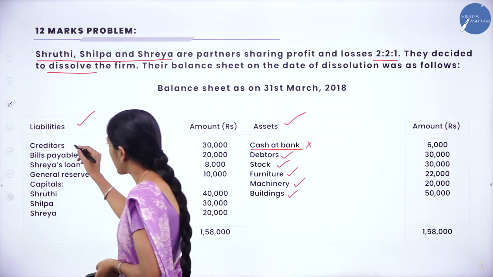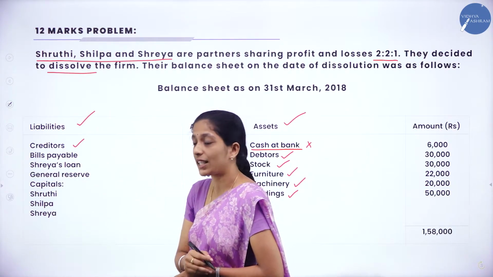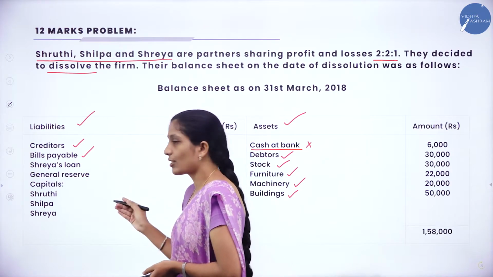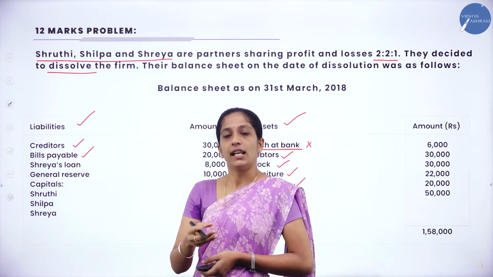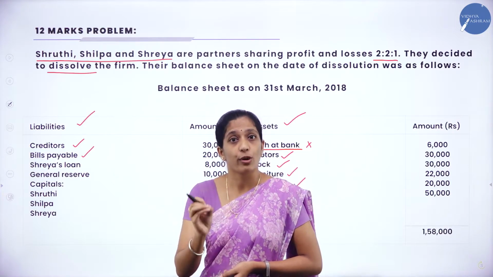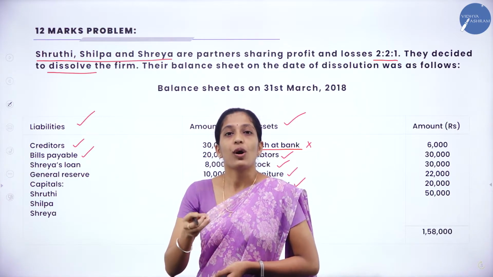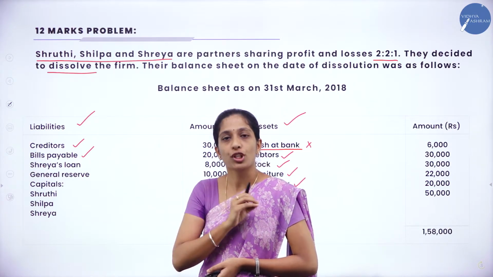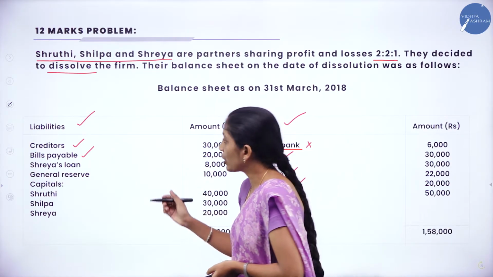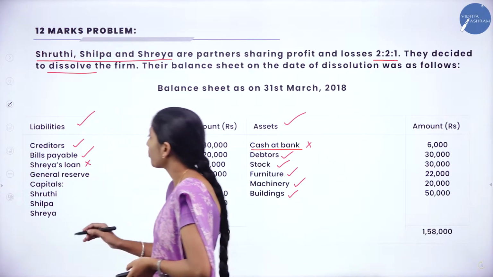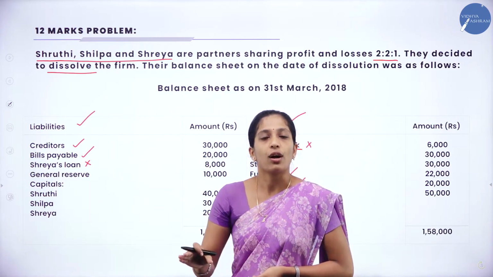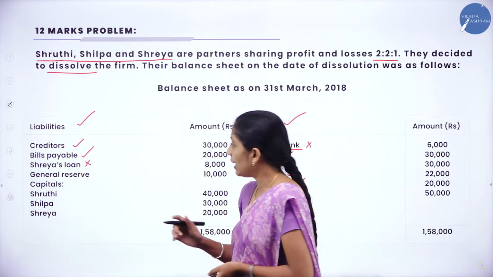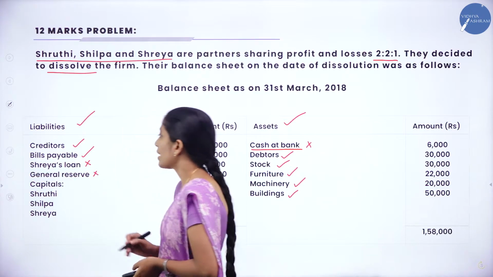Now go through the liabilities. The first liability is creditors. It is an outsider liability, so we have to take it. Next, bills payable, we have to take. Shreya's loan: loan is a liability, but Shreya's loan is an insider liability, because Shreya is a partner of the business, right? So she is not an outsider, and we are not going to take it under realization account. Next, general reserve. We are not going to take it, we are going to distribute that general reserve in our partner's capital account.